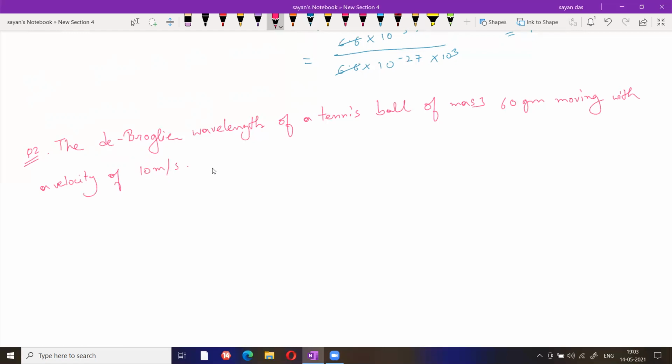And h value we all know, 6.63 into 10 to the power minus 34 joule second. Calculate wavelength. Calculate lambda. Solve it quickly. Similar type of question.